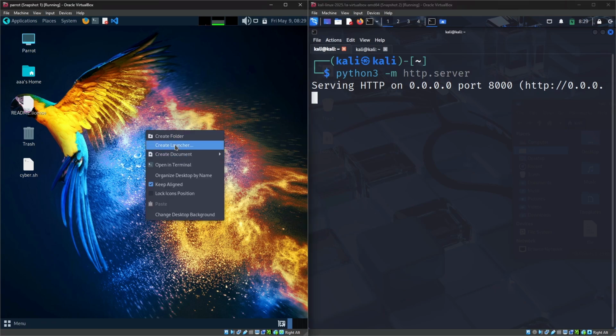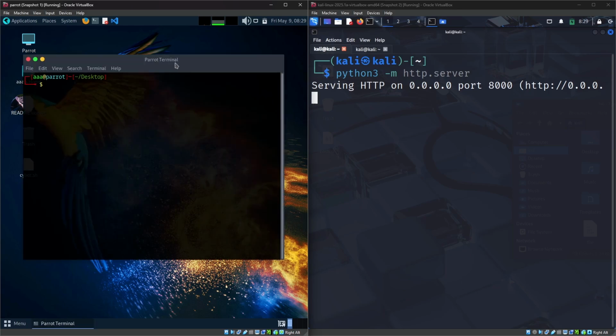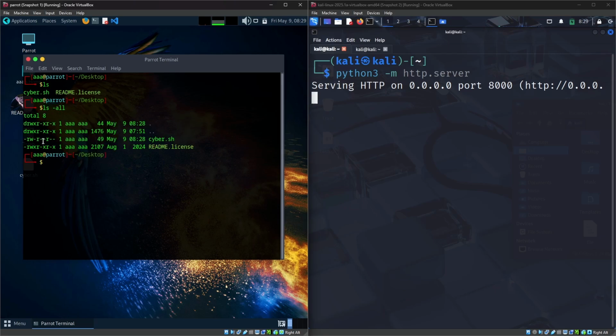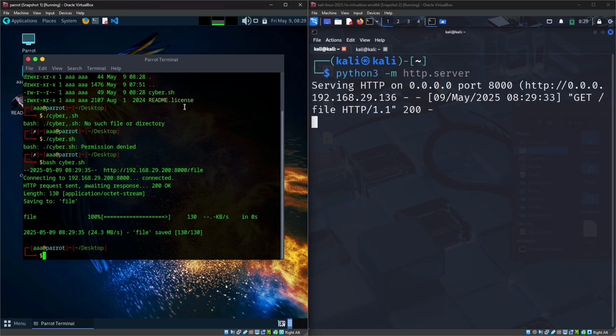So yeah, I'm opening a terminal in my Parrot. When I enter ls, I was able to see the cyber.sh. When I enter ls -al, I was able to see the permissions. We don't have execute permission. So if you use ./cyber.sh, it will not work because you don't have execute permission, right? As you know, we can just get around this by entering bash cyber.sh, and it worked.